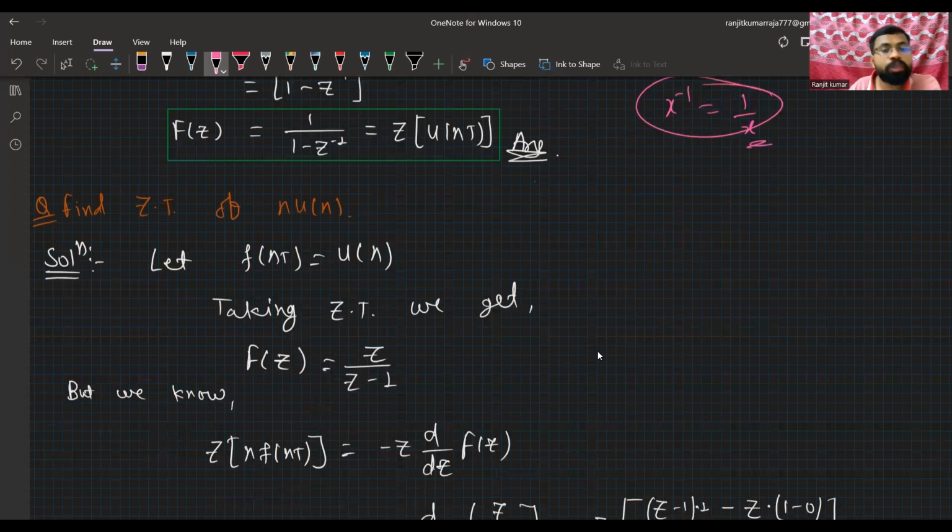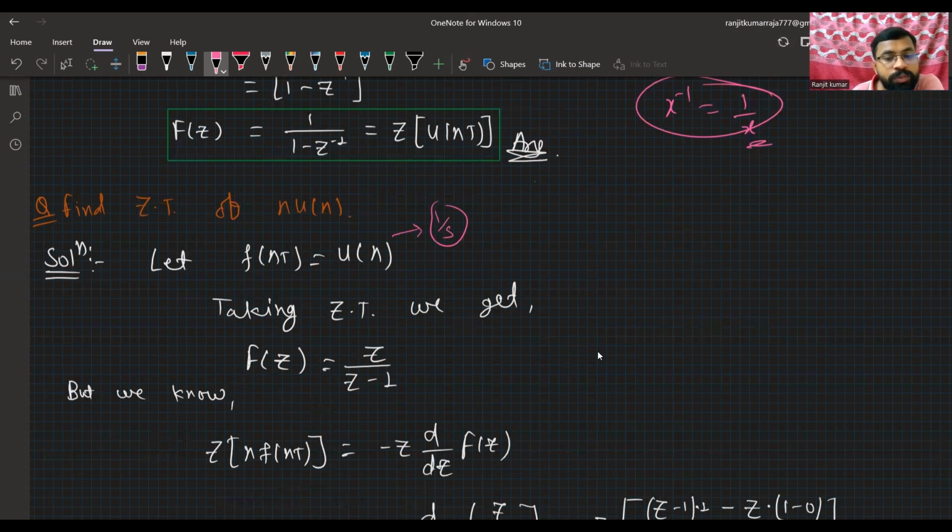No need to be confused, because whenever you take the Laplace transform of the unit step function, you will directly get 1 by s. The Laplace transform is always 1 by s, so don't worry. Just keep this in mind. Whether t is present or not, you will get the same value.